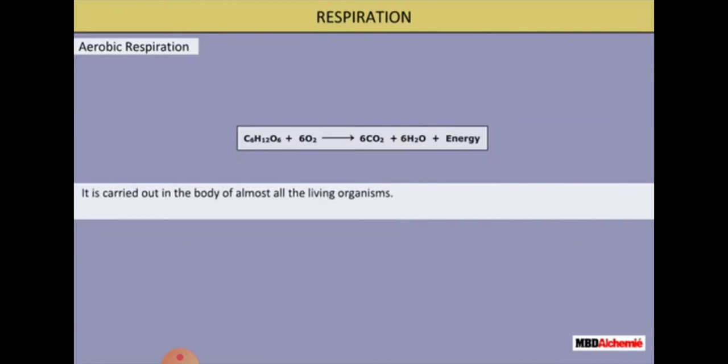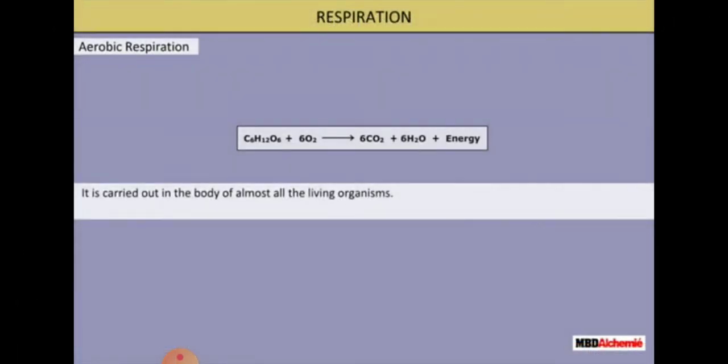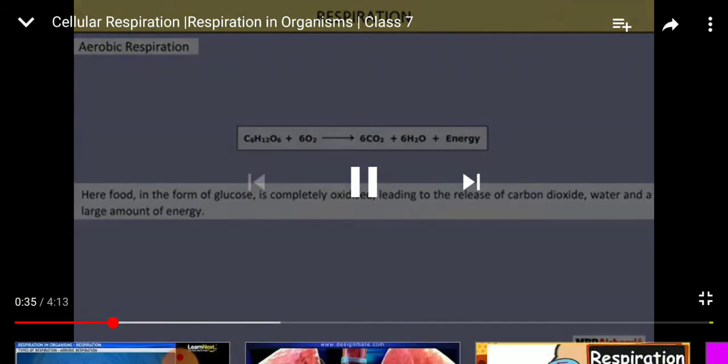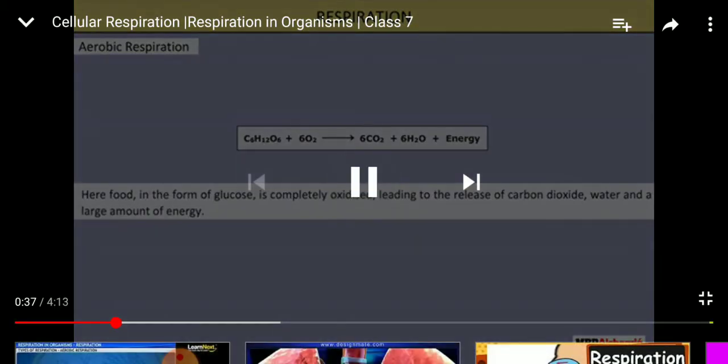It is carried out in the body of almost all living organisms. You can see in this animation that aerobic respiration takes place in the presence of oxygen, and food in the form of glucose is completely oxidized and releases carbon dioxide, water and a large amount of energy.